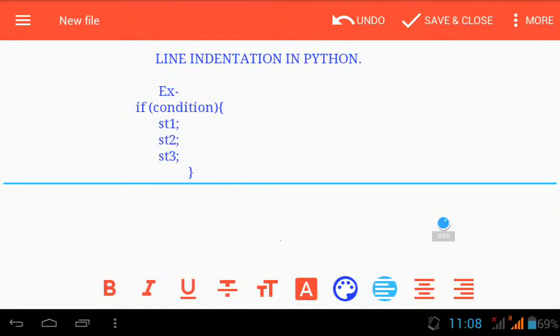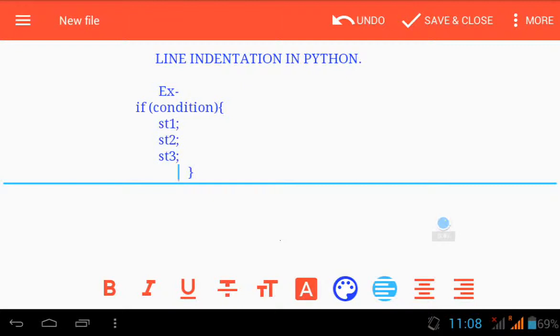This is Vikas Kumar Roja, and in this video I'll be teaching you about the concept of line indentation in Python. I think the concept of line indentation is necessary to teach you before going into some other topics. Like I mentioned in the earlier video, I will teach you the concept of variables and data types. But I think the concept of line indentation should be taught first. Why? Because it has a very large significance in the upcoming tutorials. Okay, the concept of line indentation is very necessary.